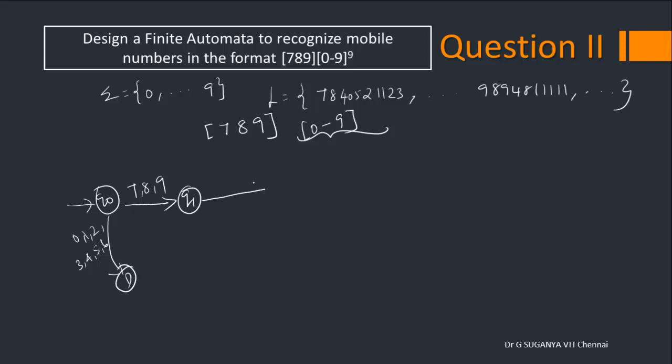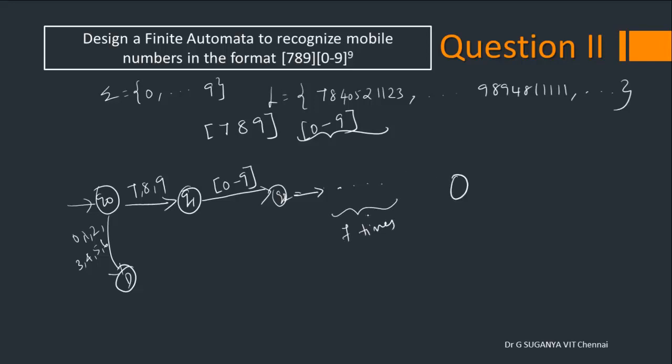Then this should be followed by any symbol between 0 to 9. I am writing it like this. It means the square bracket represents the optionality of choosing any one symbol from this set. So this is Q2, and this needs to be repeated 7 times.